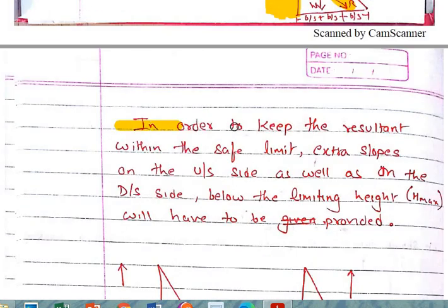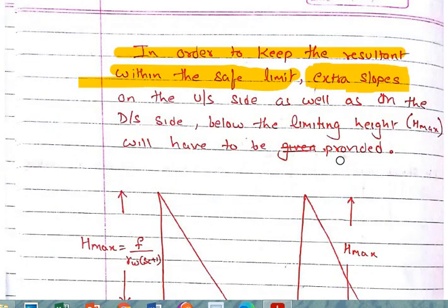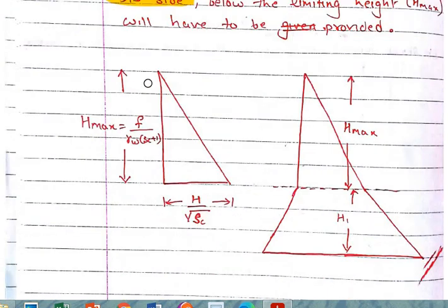So in order to keep the resultant within the safe limit, something is required to be incorporated or modified in your dam structure, and that thing is the extra slope. The extra slope is required to be provided on the upstream side as well as on the downstream side. Just look at the phase. See, this is the elementary profile of your dam.